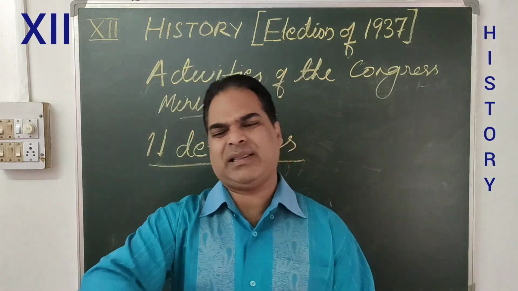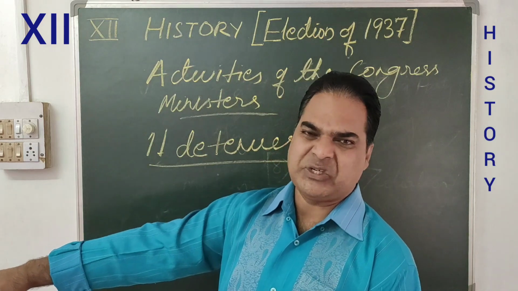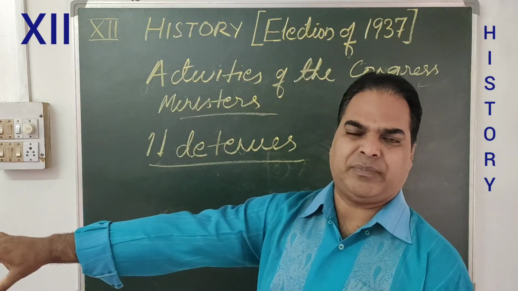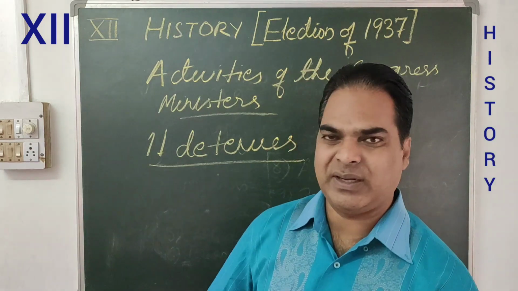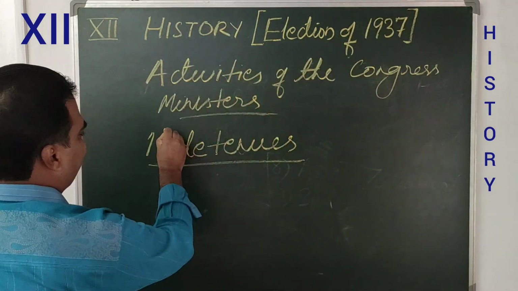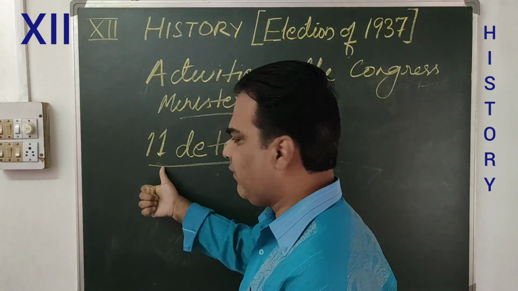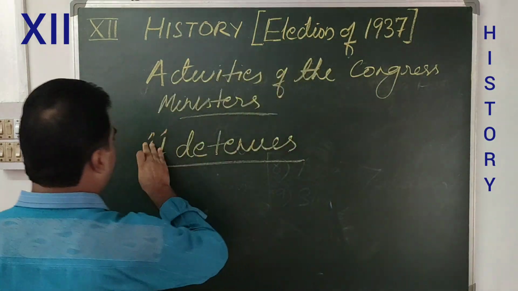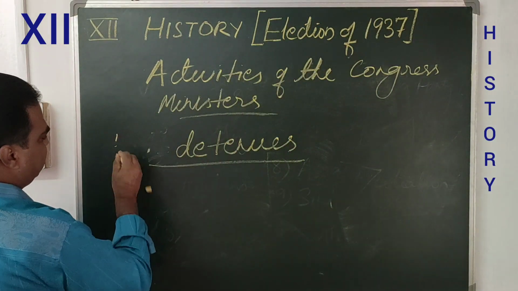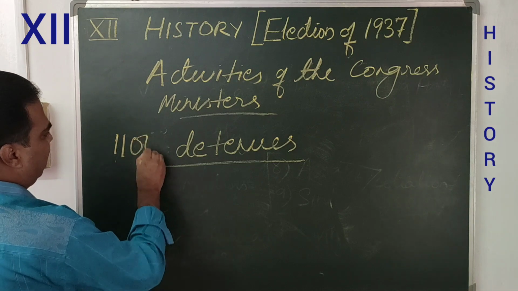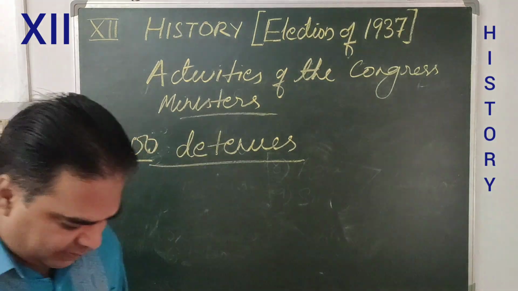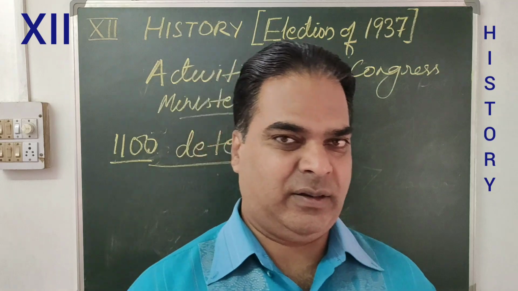They were arrested and put into prison without any trial. Simply they were kept in prison without any trial. So they were detained. Okay, 1100, it is not 11. Let me make it more clear: 1100 detenues were freed.